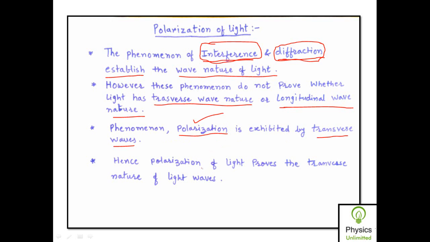Hence, in case of light, the polarization of light proves the transverse wave nature of light waves. So interference and diffraction only prove the wave nature of light, but polarization of light proves the transverse nature of the light waves.